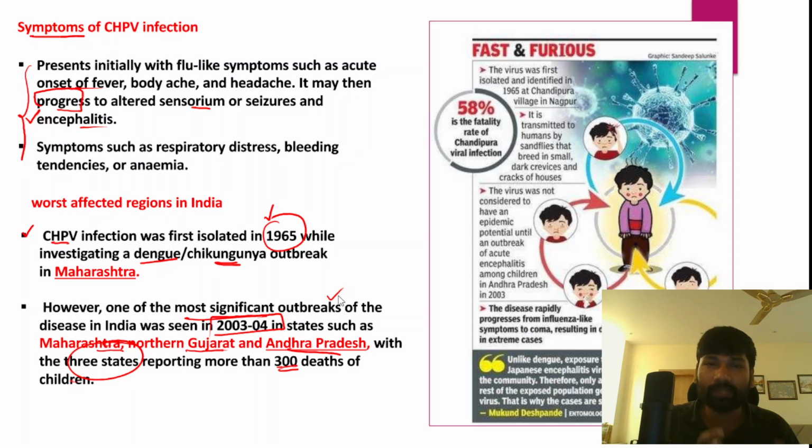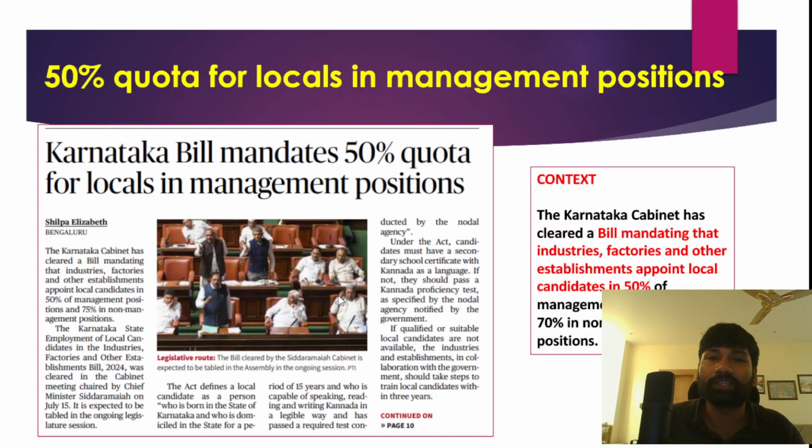So therefore it is particularly a cause of concern. Why? Because it does not have any specific medicine, it does not have a vaccine, only symptoms can be treated. Because of that reason it is particularly a concern. So therefore the administration needs to take adequate measures in cooperation with the respective state governments.